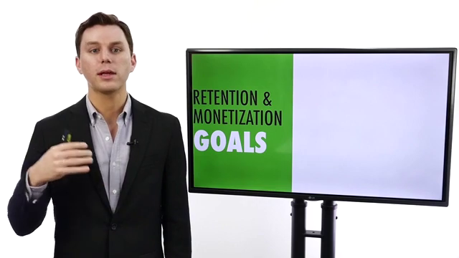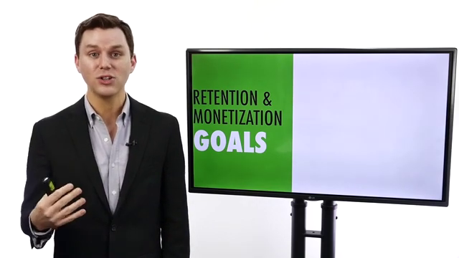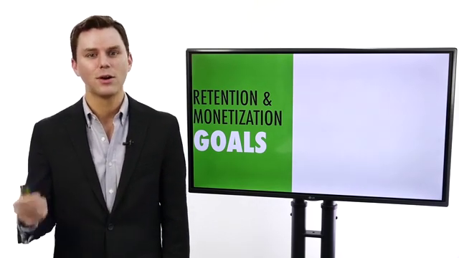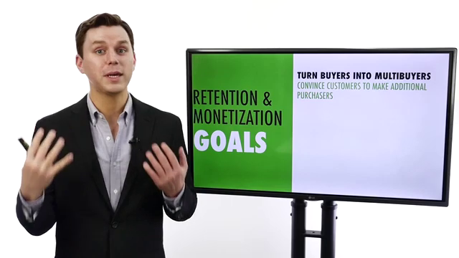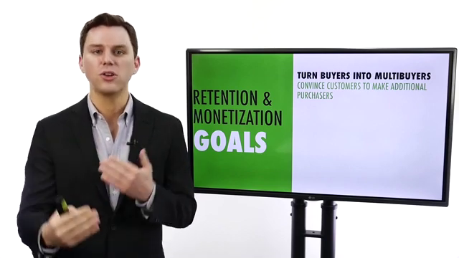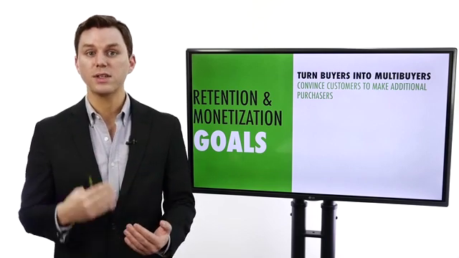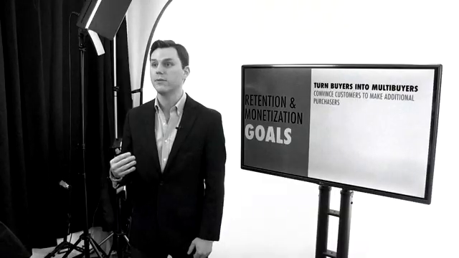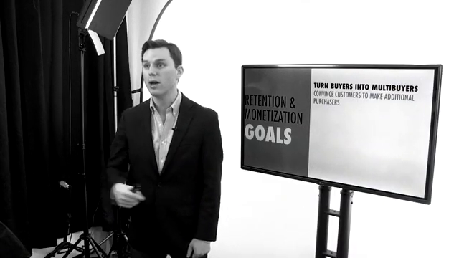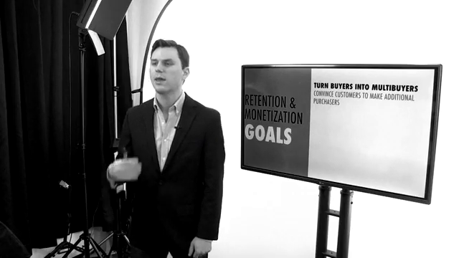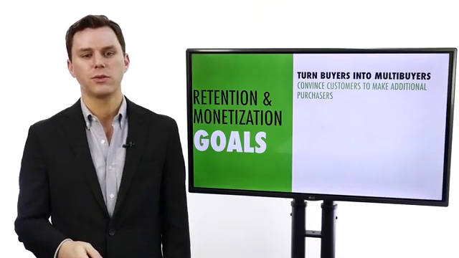First, let's really quickly go back over the goals at the retention and monetization funnel stage. Our first goal is to turn buyers into multi-buyers. We want to go in here and take people who have become our customers and sell them additional products and services. There's an existing relationship there that you can leverage, and customers know your name, they know your brand, they know your products, they like what you're doing, and they're going to be more receptive to making this purchase.